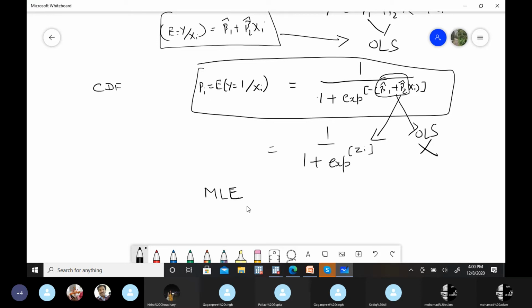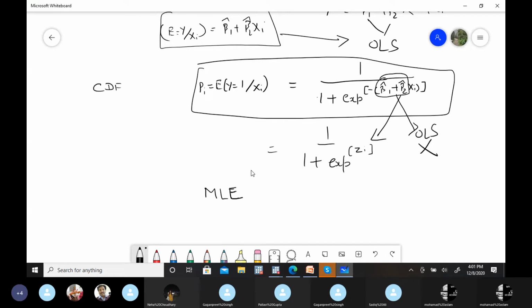So I'm just going to give you a brief explanation about this MLE methodology, just the two ideas, because it's your choice if you want to go into detail about the estimation of these estimates, the derivation part of these logistic models. You can do that, but because of the time constraint, I'm going to explain what this MLE methodology is about, and then how we estimate this logit, these beta 1 and beta 2, with the Stata software, and how we interpret those results.